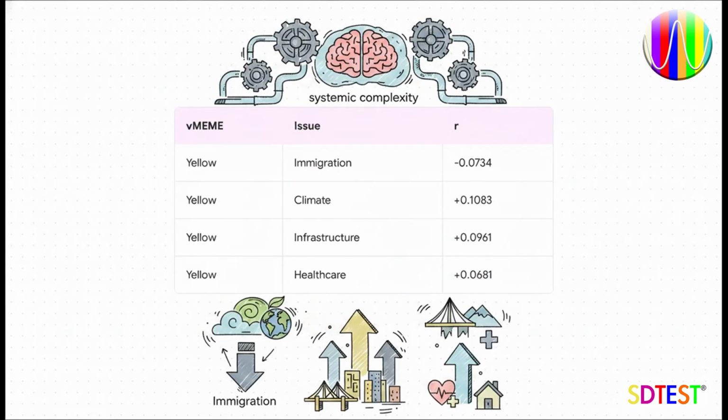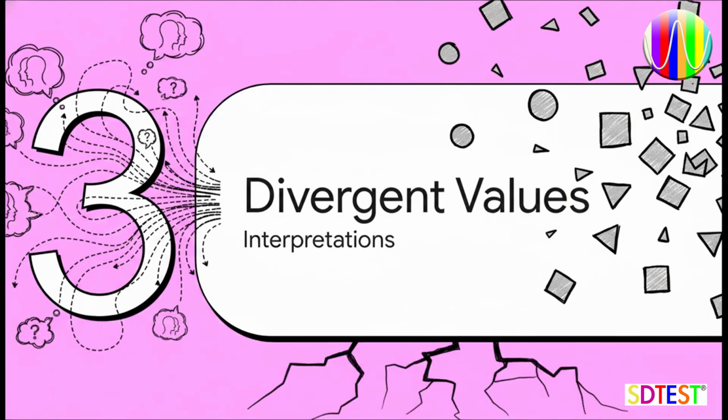Let's actually walk through a cross-stage comparison to prove this. When we test the yellow vMEME against other issues, a super clear picture emerges. While they deprioritize the singular threat of illegal immigration at -0.0734, look at what they do prioritize. Climate change at a positive 0.1083, infrastructure at positive 0.0961, affordable healthcare at positive 0.0681. This totally highlights the anomaly. The yellow psychological profile heavily prioritizes issues it views as massive, interconnected systems, which absolutely confirms they're applying a systemic complexity filter to everything.